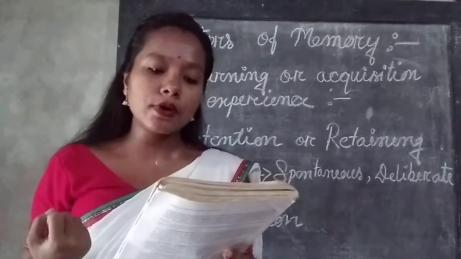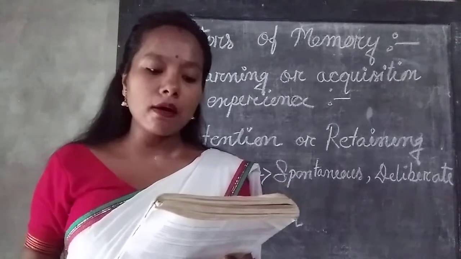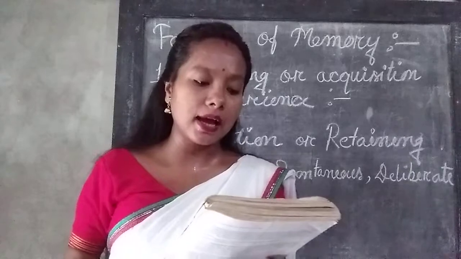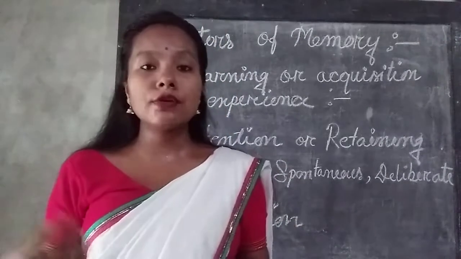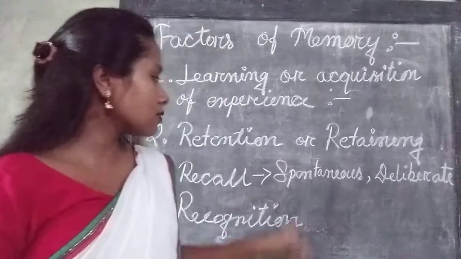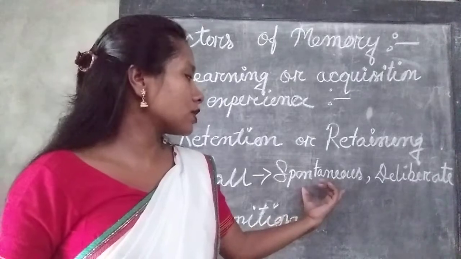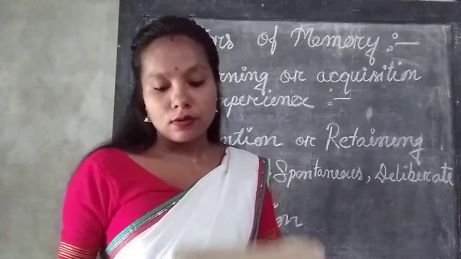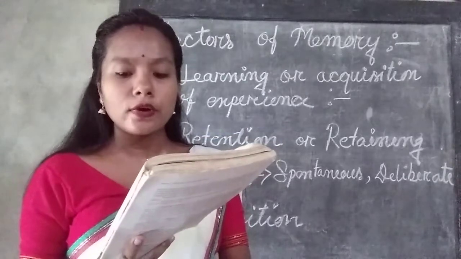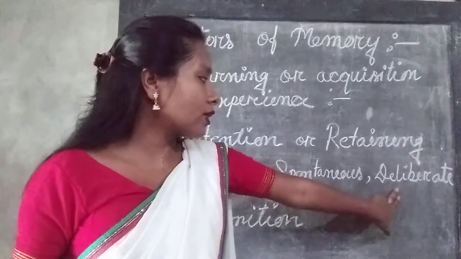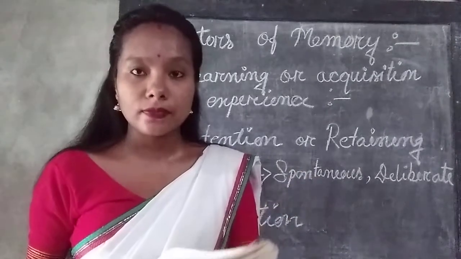In this stage of memory, images stored in the mind are brought back to the conscious part of the mind, and if the power of retention is more, the images may be kept alive and active for a long period of time. Recall is of two types: spontaneous recall and deliberate recall. For example, recall in the examination hall at the time of the exam is an example of deliberate recall.